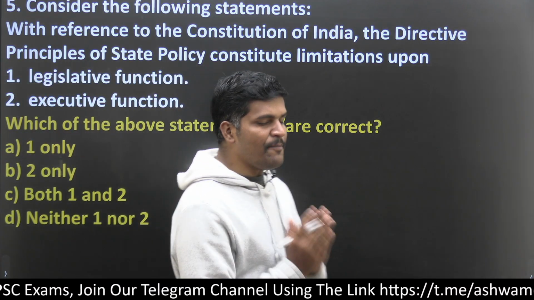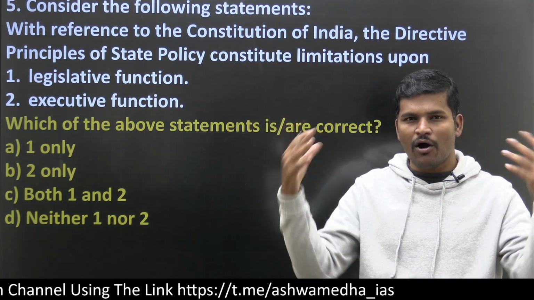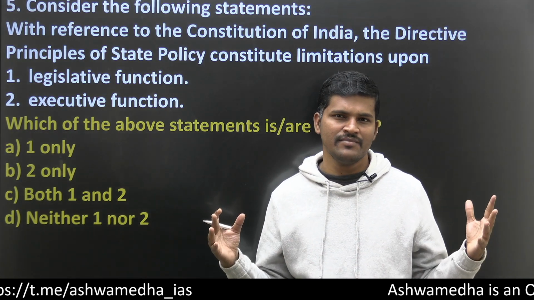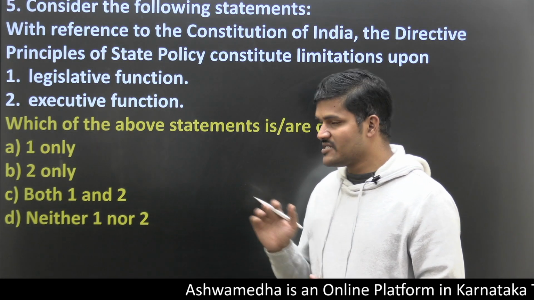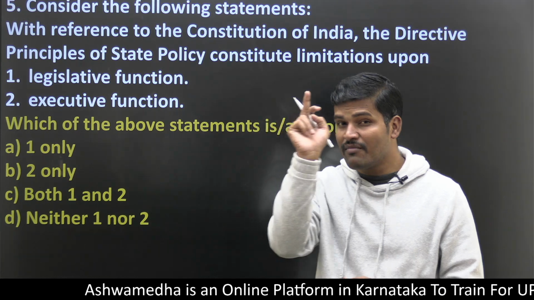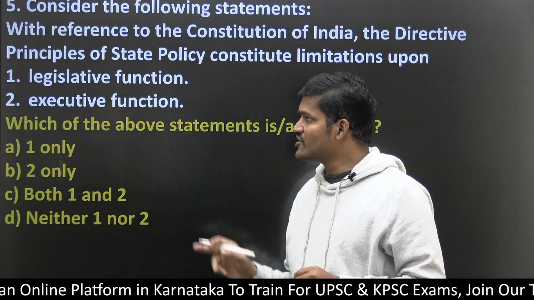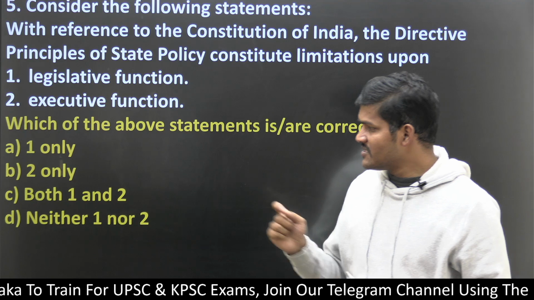Here, DPSP gives new wings, new extra options for the state to implement its idea and ideology. It is not a limitation on the executive. However, fundamental rights put a limitation on legislative and executive functions. I want to say that the answer is D.